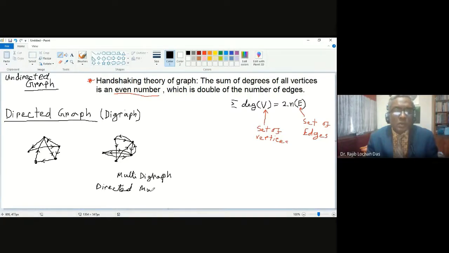Now our point is, what about the degree in multigraph, and if there is a loop, then what will happen? Say I have another example, and in this example there is a loop. So what will happen in the directed pseudograph? You may have more than one connection possible. That is not the big point.